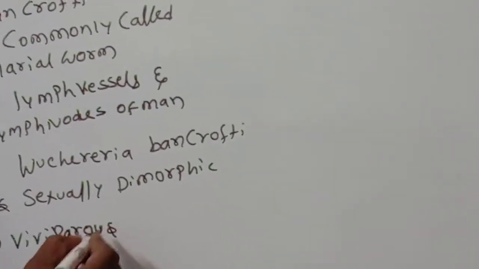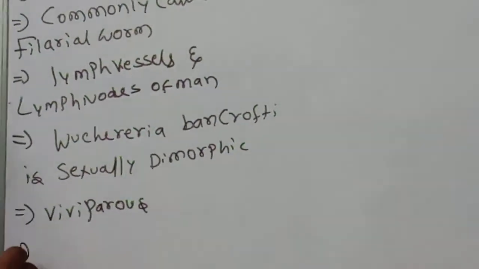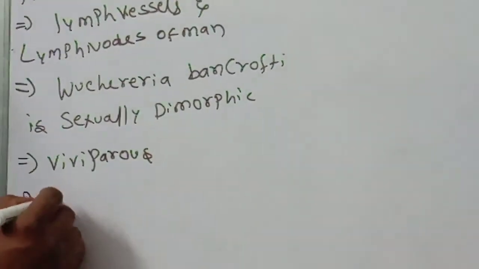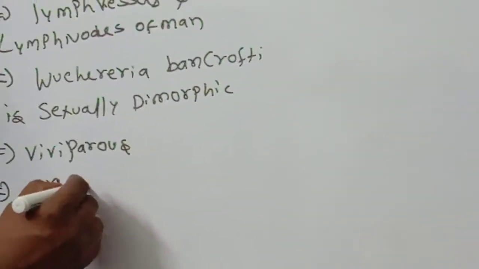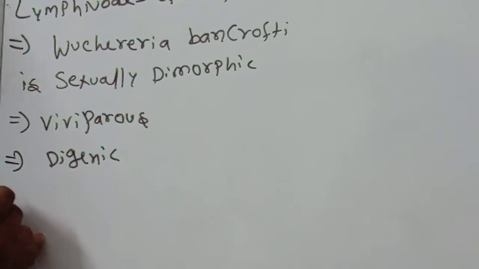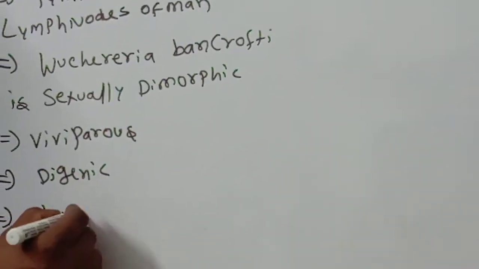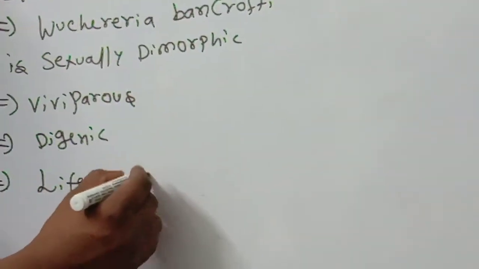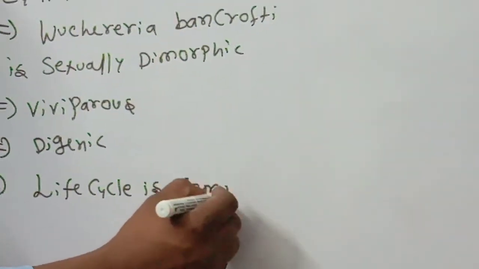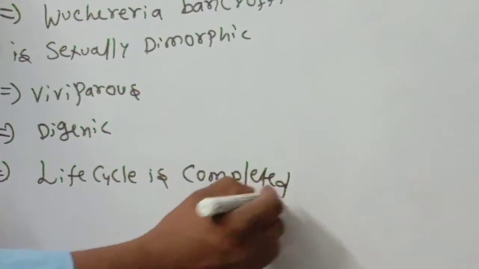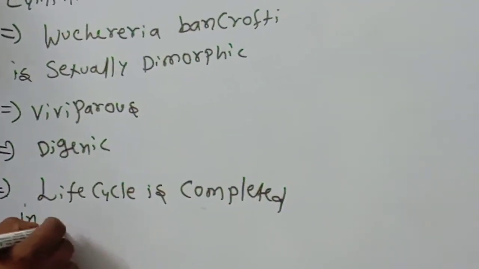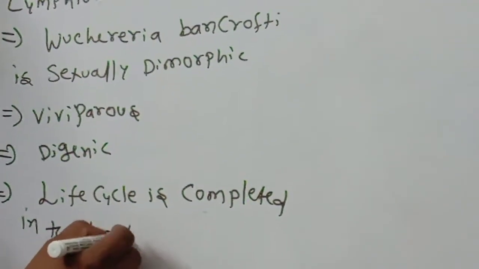Viviparous means what? Gives birth to young ones. And digenic, two hosts will be there. The life cycle is completed in two hosts. What are the two hosts?